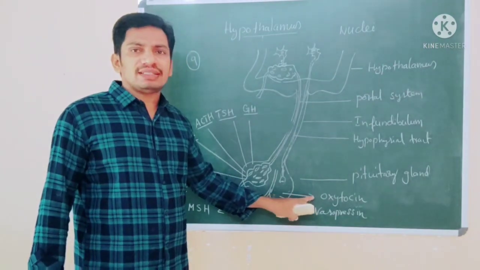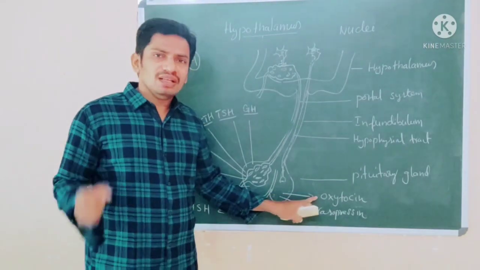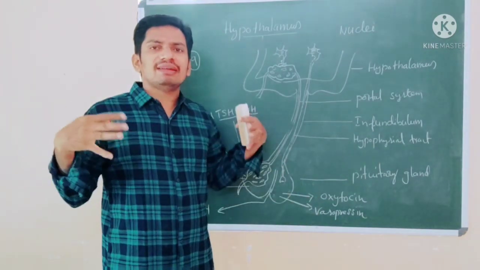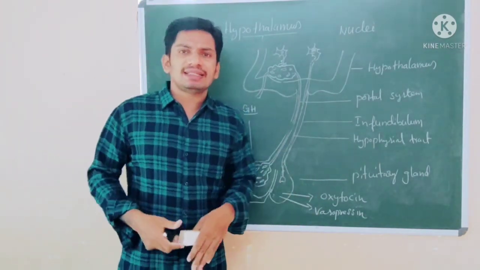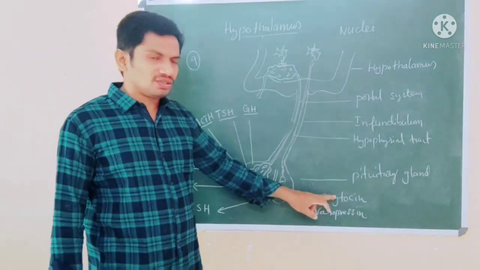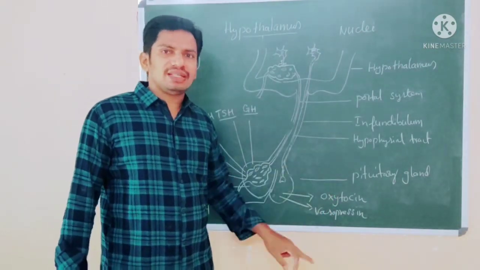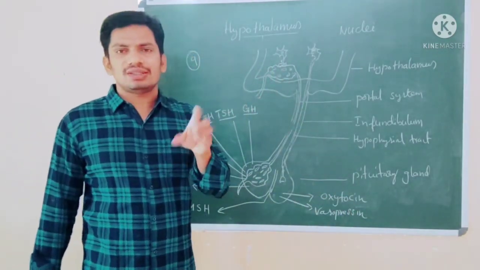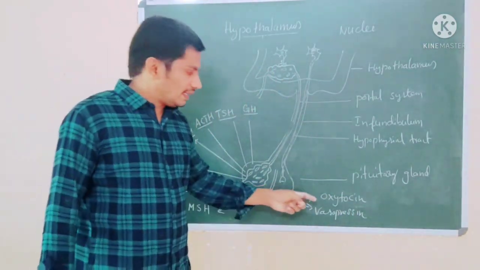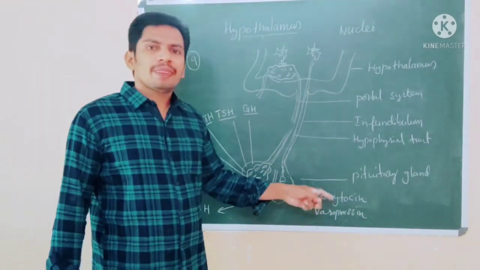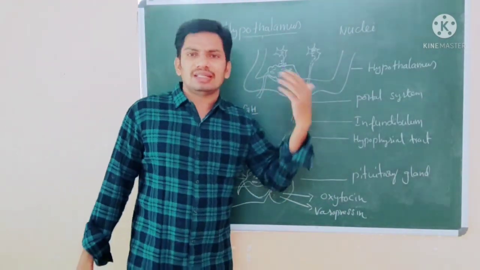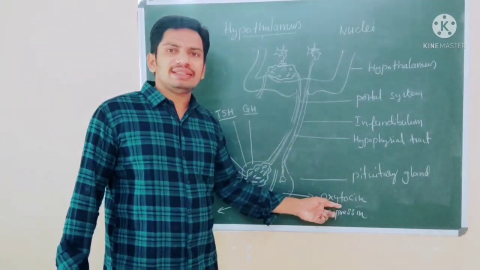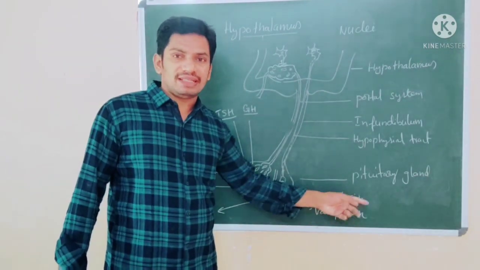Oxytocin is very essential during childbirth, giving strong contraction of the myometrium of the uterus, and after childbirth it stimulates milk ejection.